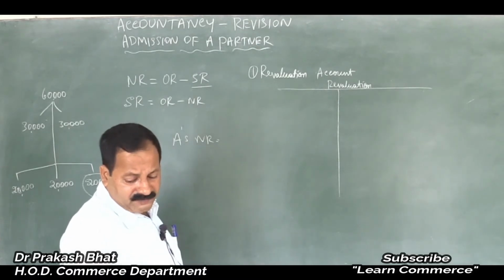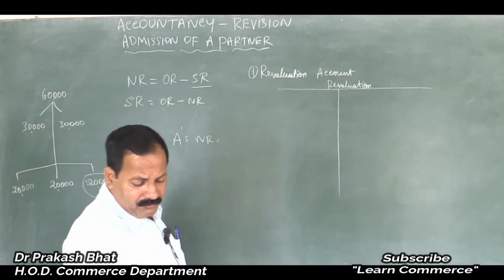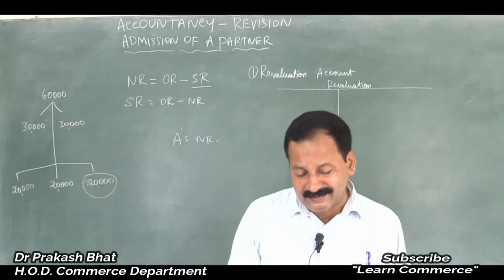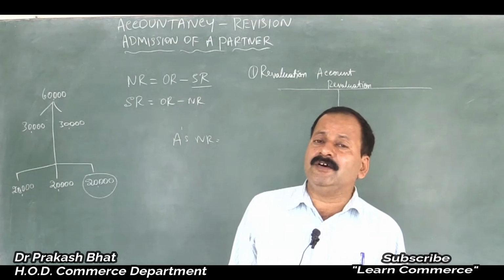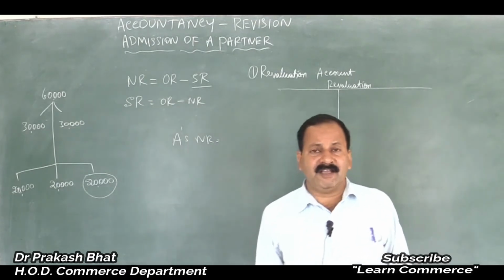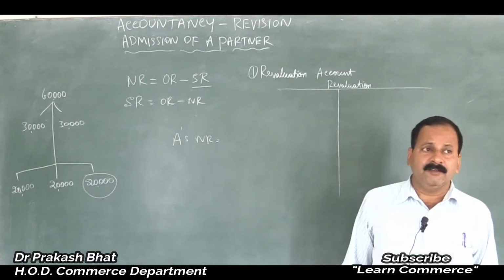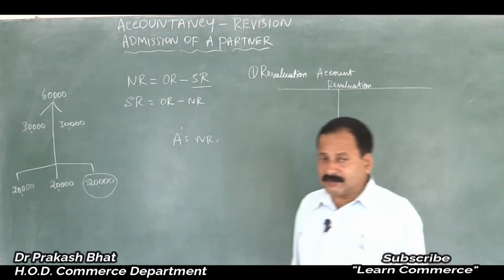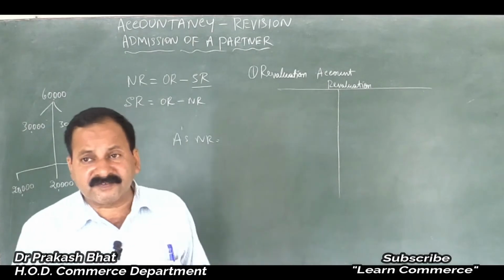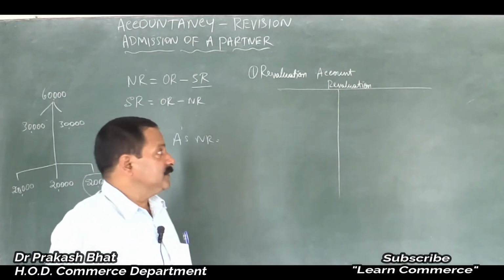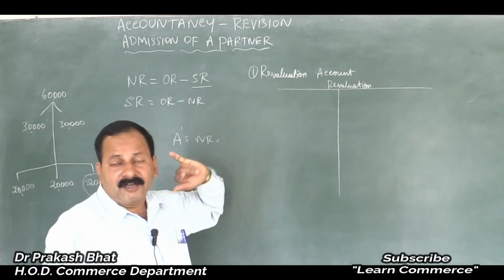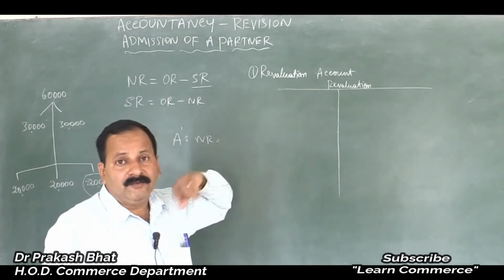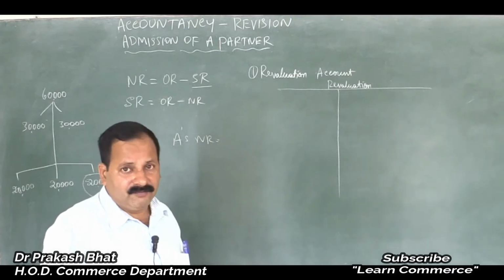Revaluation account is prepared to revalue the assets, that is increase in the value of assets and decrease in the value of liabilities, or increase in the value of liabilities and decrease in the value of assets. That will be accounted for. So to revalue the assets and liabilities on either side, increase or decrease in their values are recorded in this account. For that reason we prepare the revaluation account.